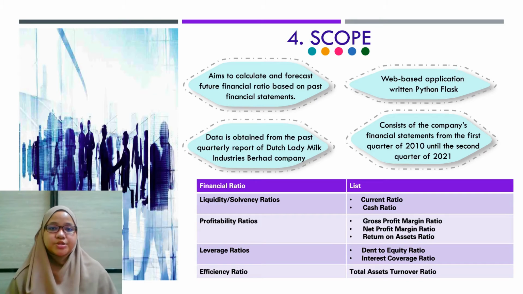Scope. This project aims to calculate and forecast future financial ratios based on past financial statements. The project is a web-based application written in Python Flask. The data are obtained from the quarterly reports of Dutch Lady Milk Industry Berhad, which are downloaded from Bursa Malaysia, and the data consists of the first quarter of 2010 until the second quarter of 2021.